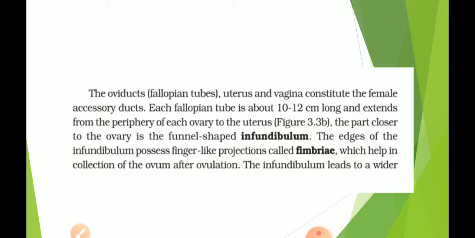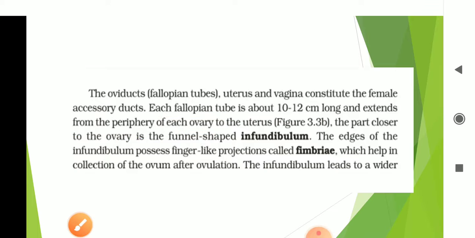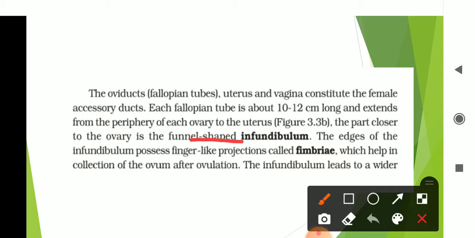Uterus, vagina, etc. constitute the female accessory ducts. Generally, the fallopian tube is about 10 to 12 centimeters long and extends from the periphery of each ovary to the uterus. The part closer to the ovary, that funnel, is called infundibulum.